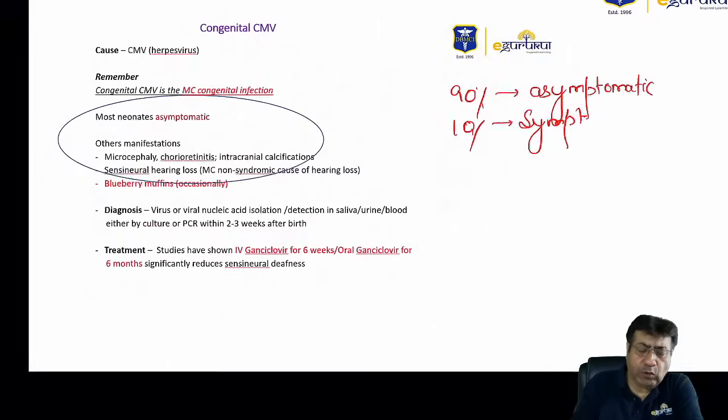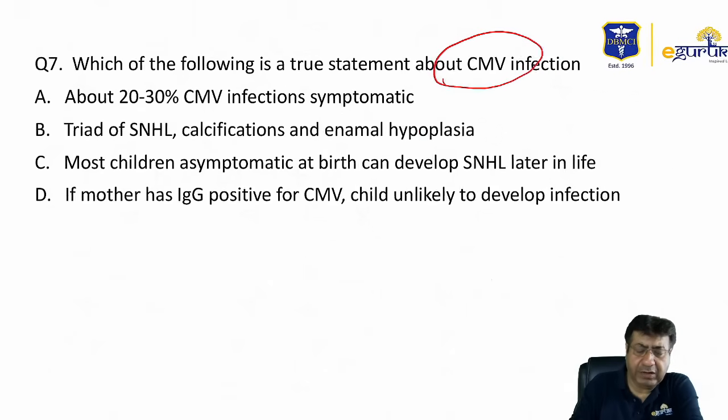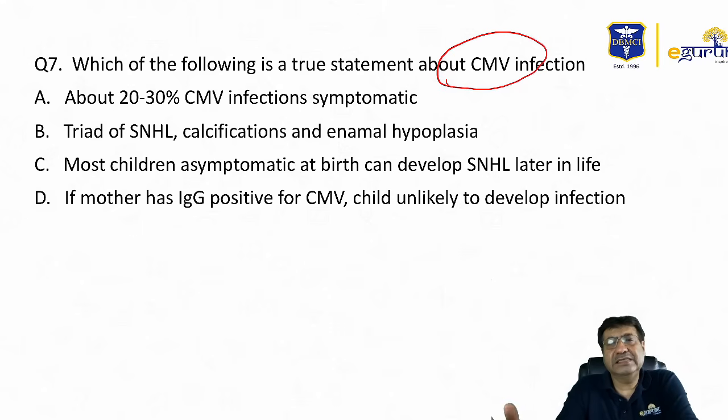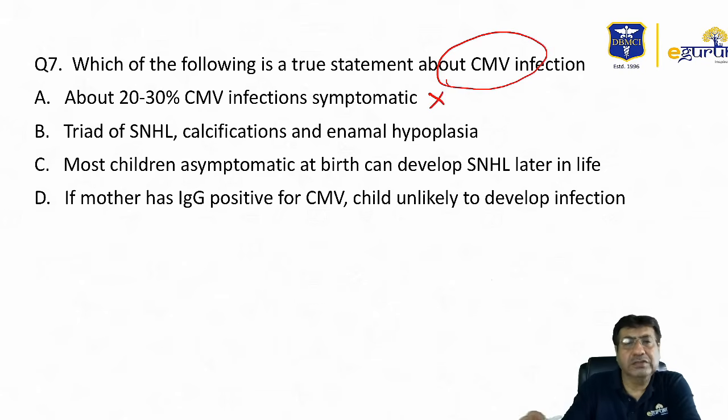So in case I go by the questions that the students have recalled, in choice A, they said somewhere about 20 to 30% CMV infections are symptomatic. This was what was given. I think then this should be wrong, because only about 10% of children are symptomatic, and the remaining almost 90% are asymptomatic.